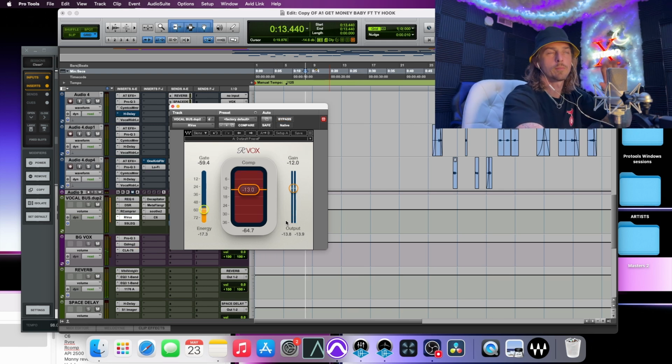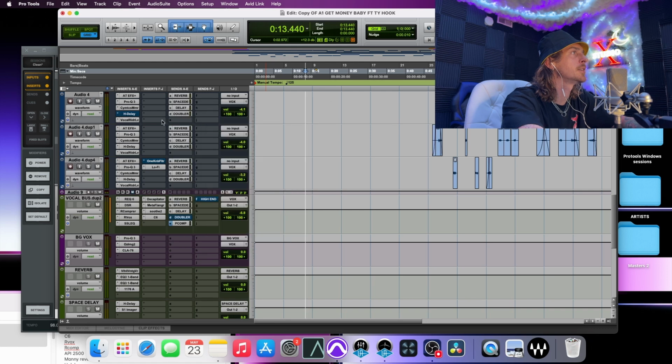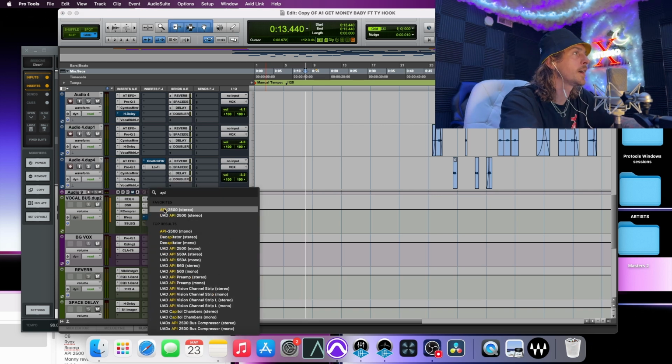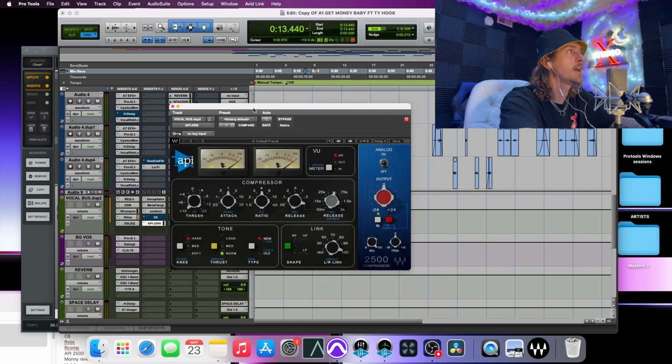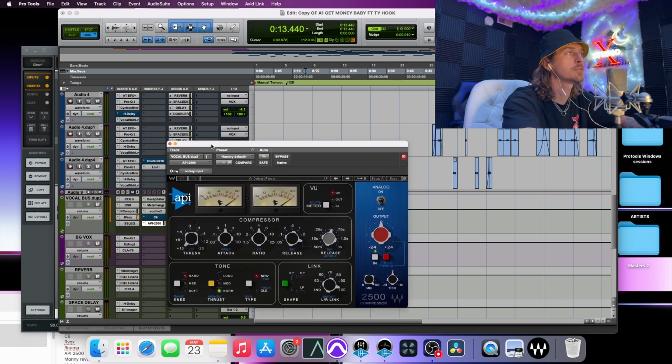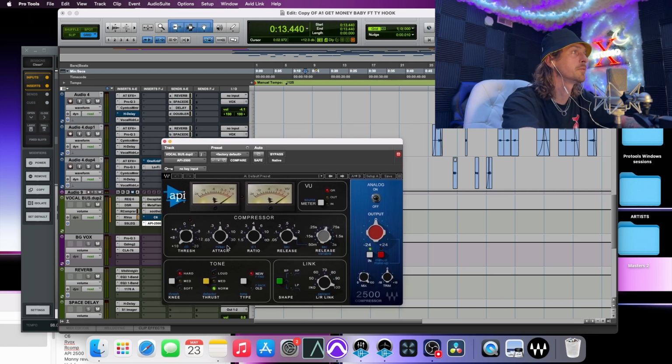See, that really just pulls it straight to the front. Absolutely love it. It comes in handy every single time. But alright, and then the next one here, I actually didn't use it on this song, but I'll go ahead and just turn off the C6. And I don't feel like enough people actually talk about this plugin. I absolutely love it. It's the API 2500 bus compressor, but a lot of times I'll like it just on the end of my vocal chain, and it just really controls everything. Let's go ahead and tune it in real quick.